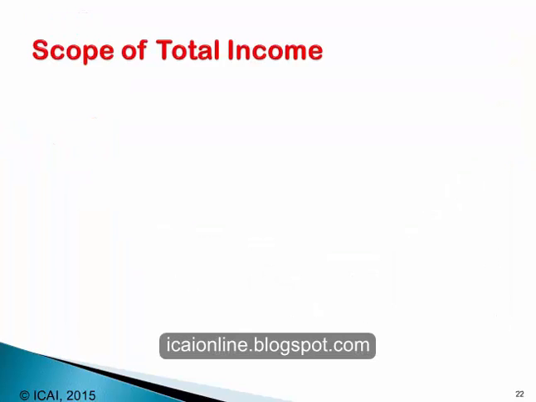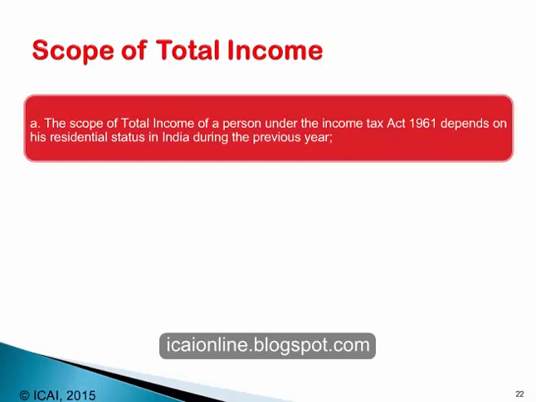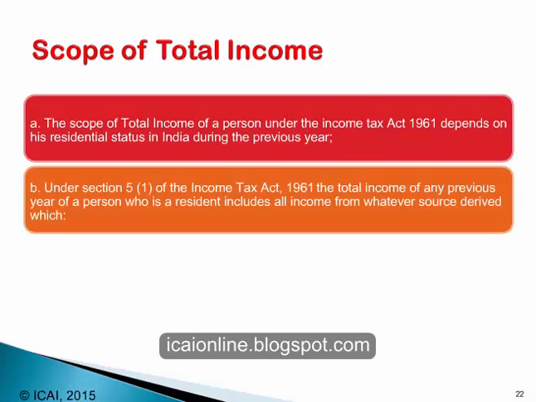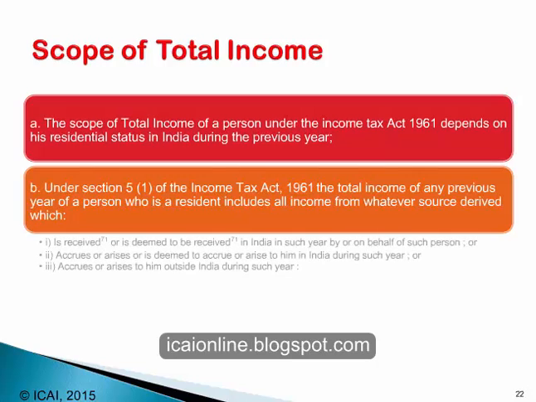Now we look at the scope of total income. The scope of total income of a person under the Income Tax Act 1961 depends on his residential status in India during the previous year. Under Section 5, Subsection 1 of the Income Tax Act, the total income of any previous year of a person who is resident in India includes all income from whatever source derived which is received or deemed to be received in India in such year by or on behalf of such person, or which accrues or arises or is deemed to accrue or arise to him in India during such year, or accrues or arises to him outside India during the said previous year.